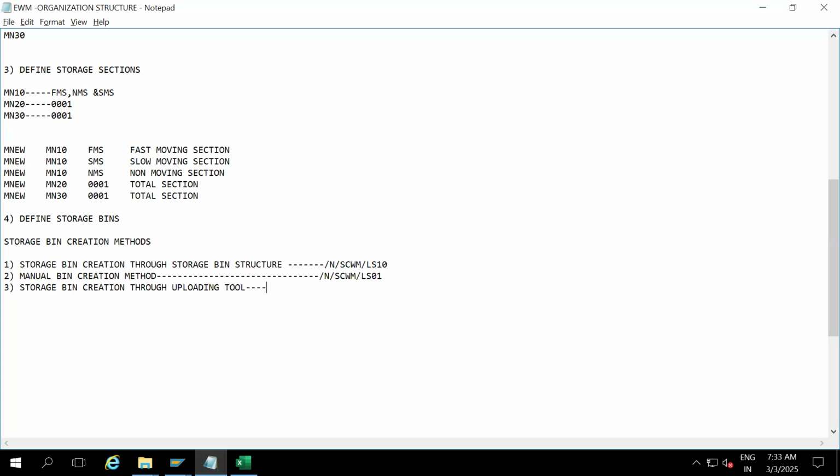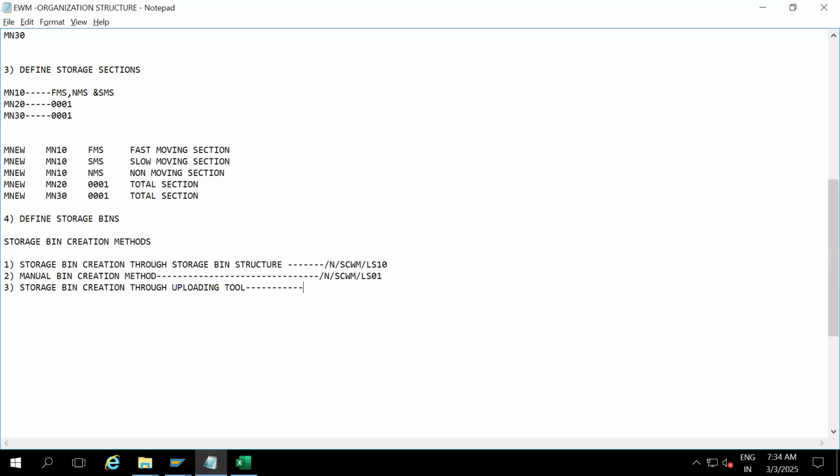Uploading tool. So we have an uploading tool. Suppose one company has been using the same storage type, section, and bins for the past 10 years. Now they are moving from the legacy system, meaning non-SAP to SAP. They are going for the implementation of SAP, but they still want to use the same bin numbers and bin nomenclature. They don't want to change. Then how are we going to create the bins? We can dump or upload the same bins to the system through uploading.